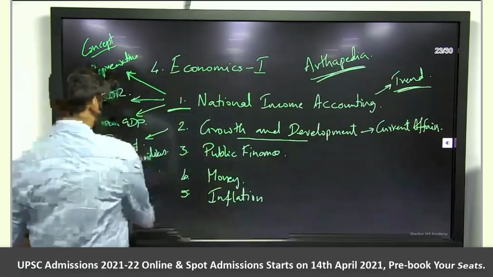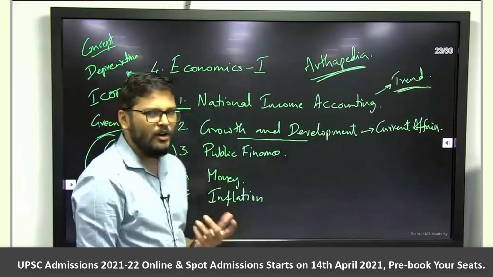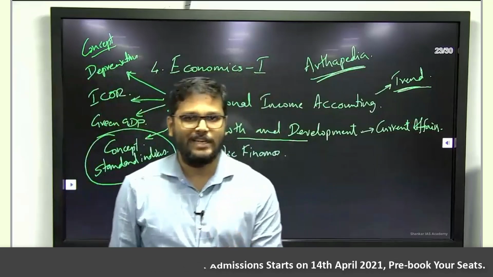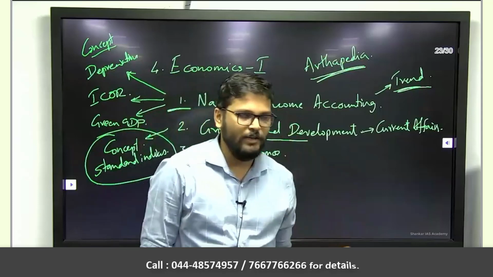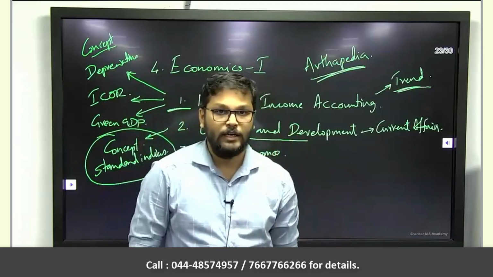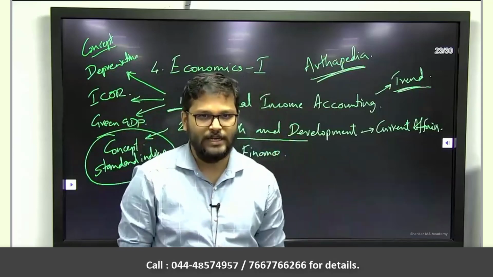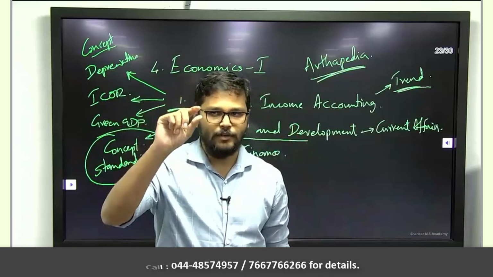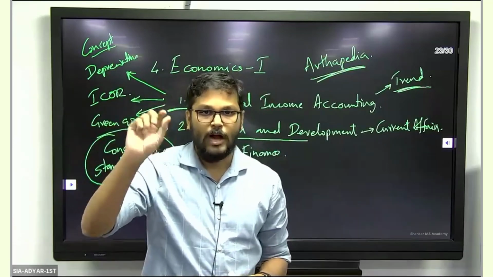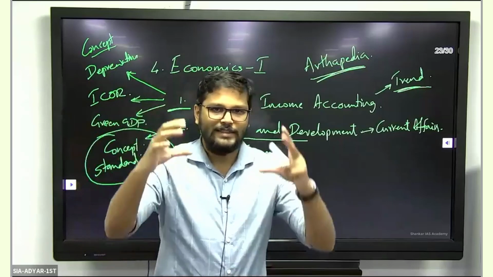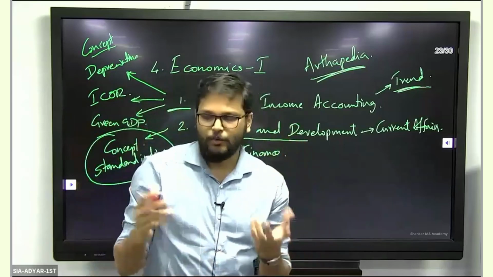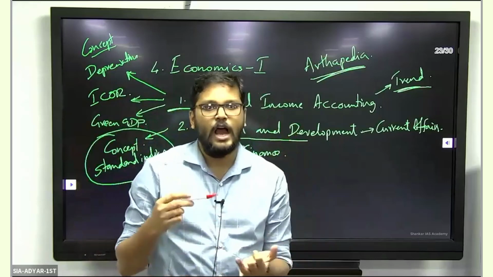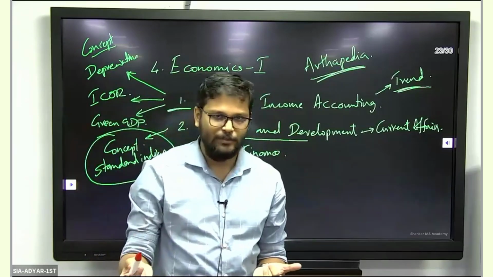Even for standard things like HDI and all those, you need not rely on a textbook. You go to the concerned website of that organization. Let's say Human Development Index, the Human Development Report has its own website. You go to the website and there is a field called What We Do or About Us. You click on that. That will give you a brief idea of who publishes it, and how frequently it is published, that is important.